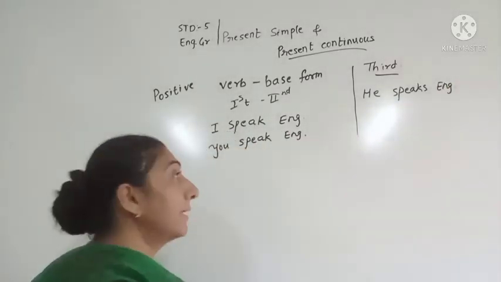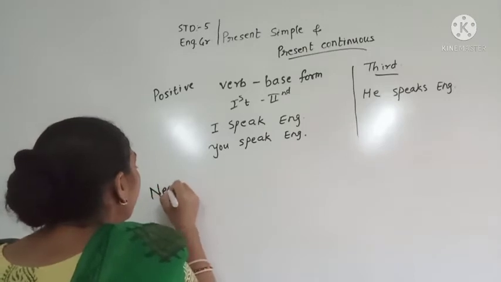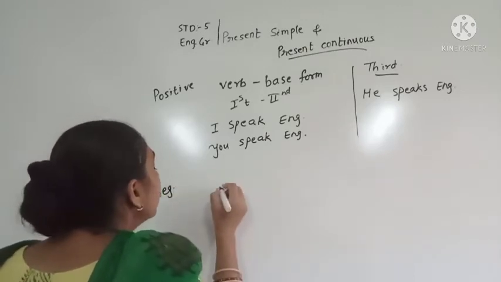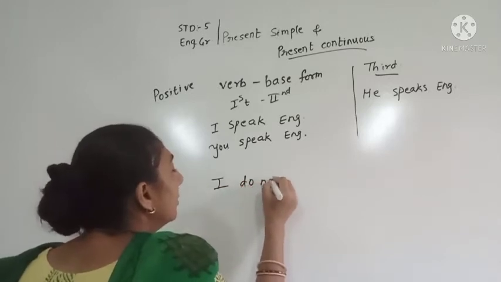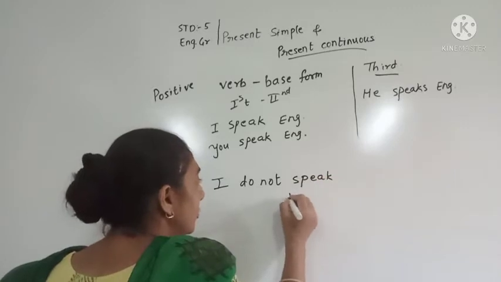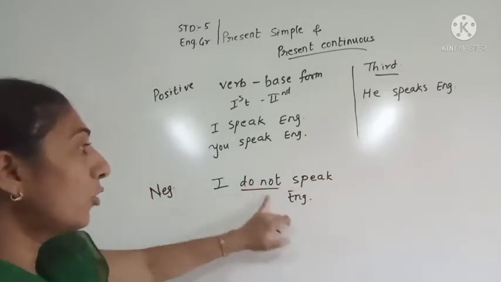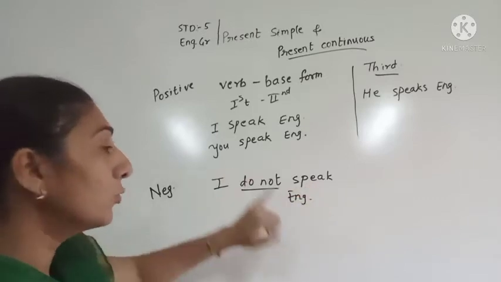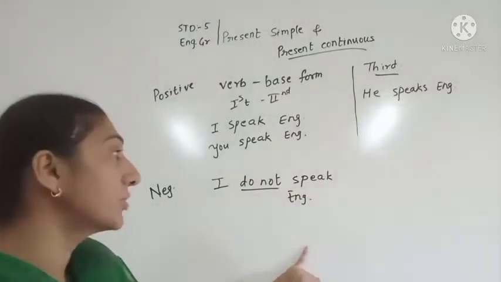He speaks English. Now in the case of negative, what will we write? I do not speak English. We add do not. I do not speak English. You do not speak English. We do not speak English.